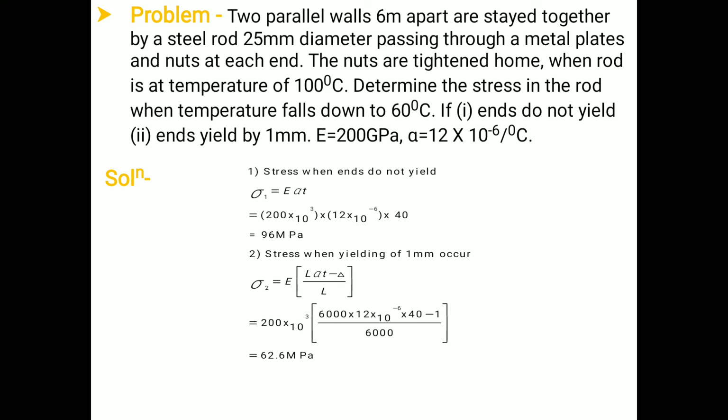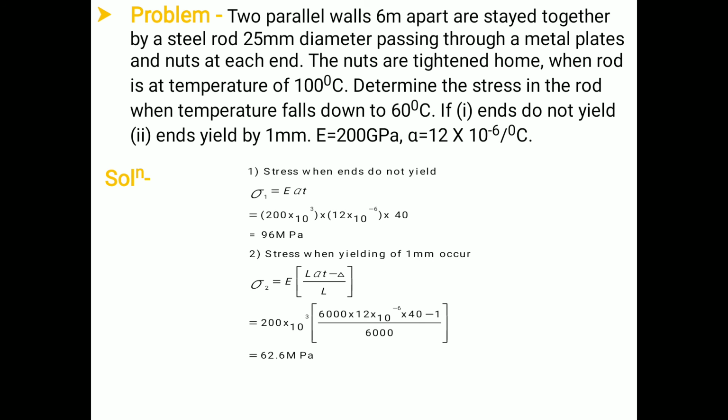We have to find out the value of stresses when the ends do not yield. For the ends not yielding, we have the stress sigma 1 equal to E alpha T. Therefore the value of E is 200 GPa, means 200 into 10 raised to 3 MPa, into alpha, 12 into 10 raised to minus 6, and T is the change in temperature, initial minus final, it is 40.